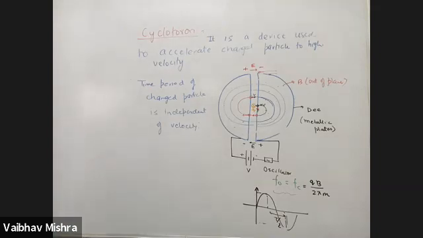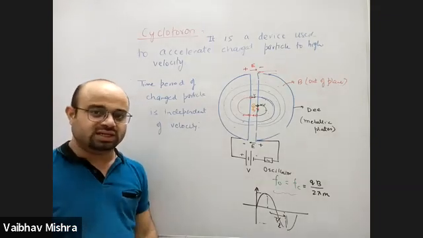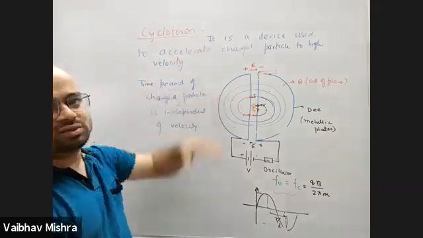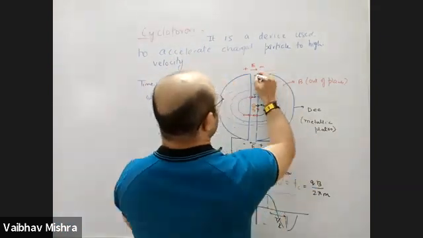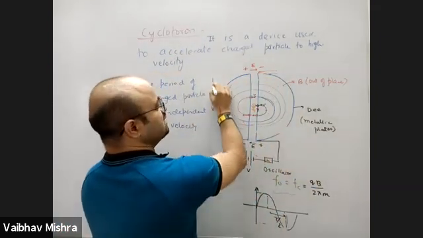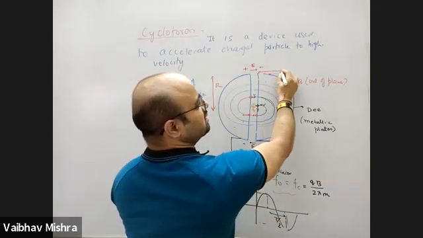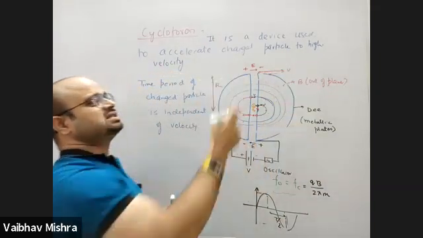So if we want more energy, इसका साइज बड़ा कर दो so that more times it crosses the electric field region. If suppose the radius of this D is capital R, when the particle is coming out, it will be at the maximum radius circle.